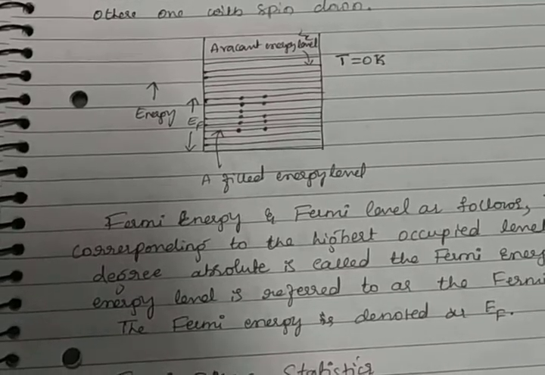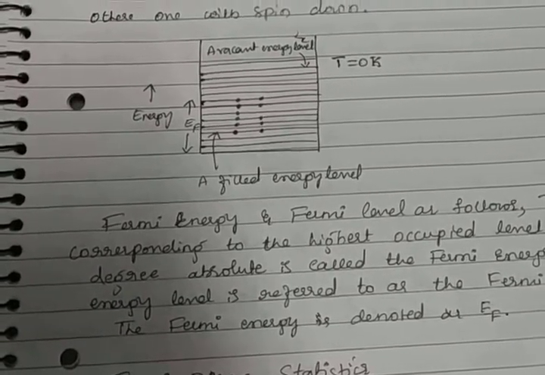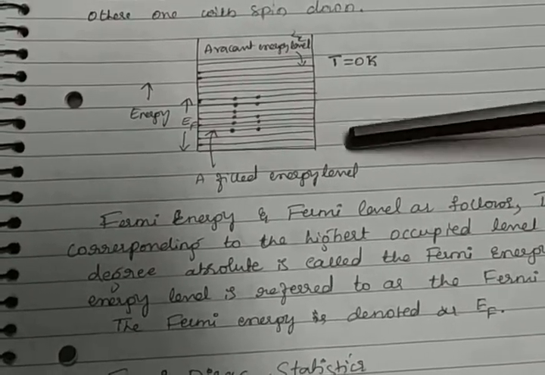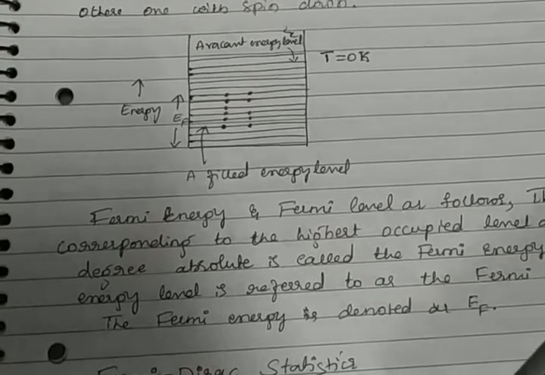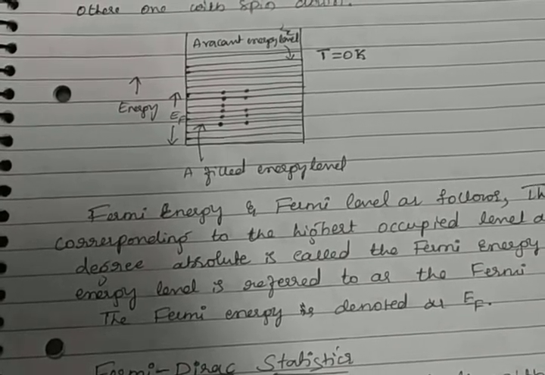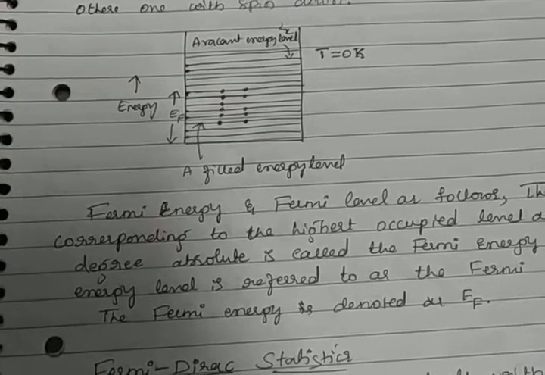Next is free electron defined. These are energy level diagram. We know that for a metal containing n atoms, there will be n allowed energy levels in each band.